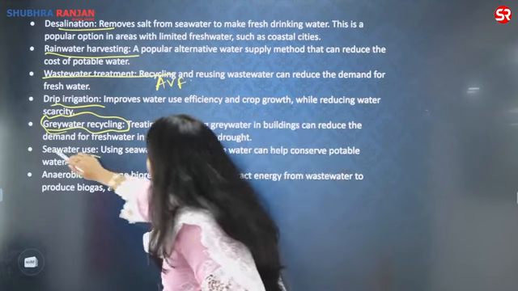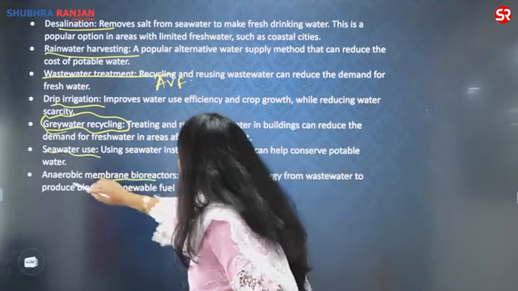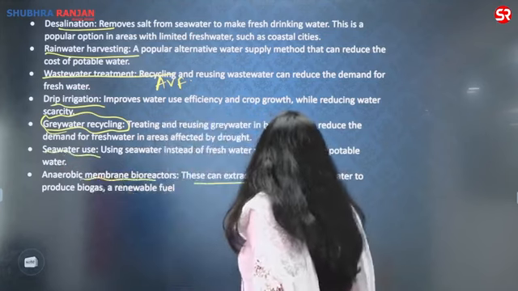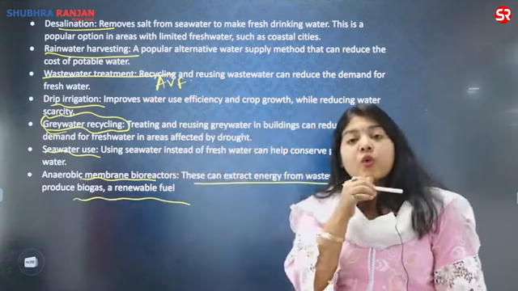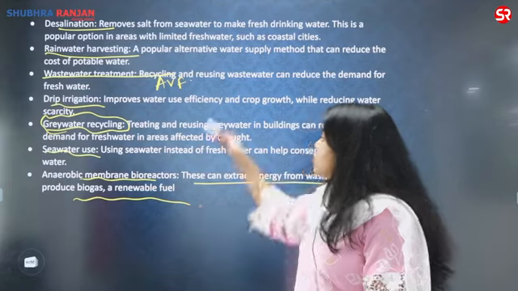Then you have the seawater usage, anaerobic membrane bioreactors. They can extract energy from the wastewater, produce biogas and renewable fuel. What is biogas? Methane is produced. So these are other areas.